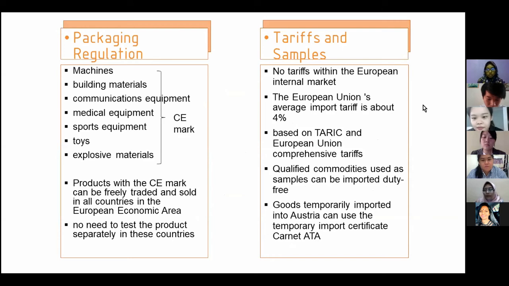There are no tariffs within the European internal market. The EU average tariff is about 4%. Austrian tariffs are based on the EU's comprehensive tariff. Qualified commodities used as samples can be imported duty-free. Goods temporarily imported into Austria can use the temporary import certificate, CARNET, ATA.